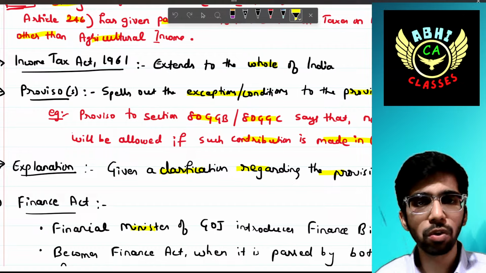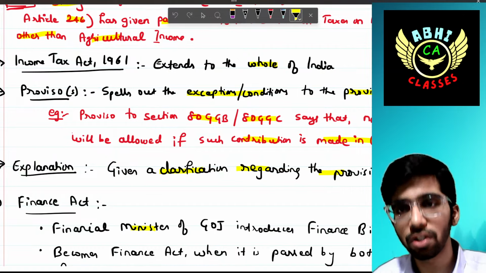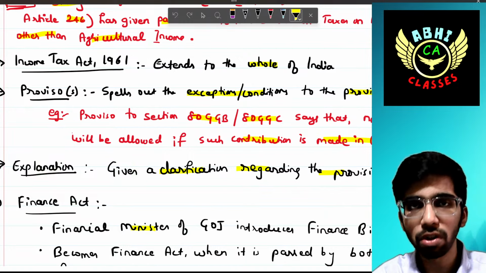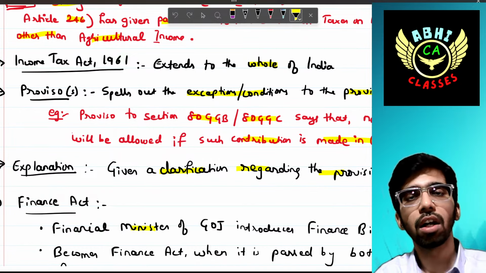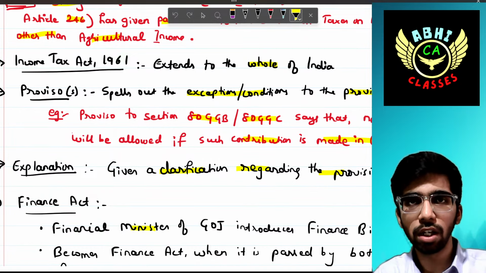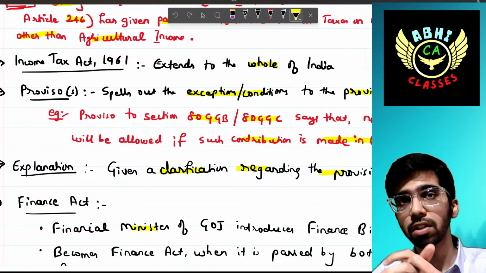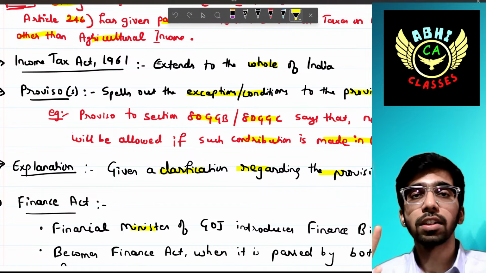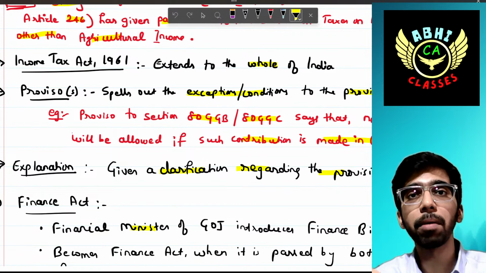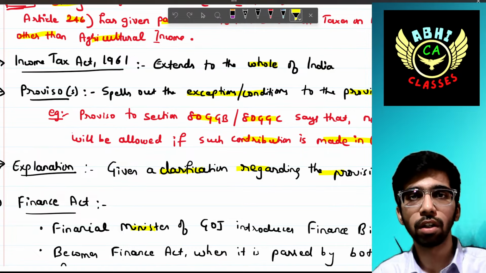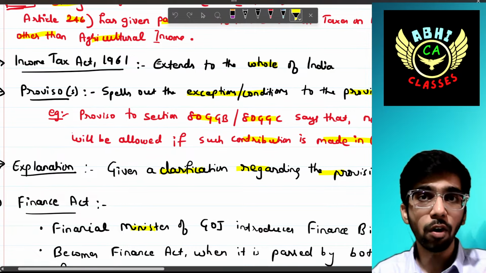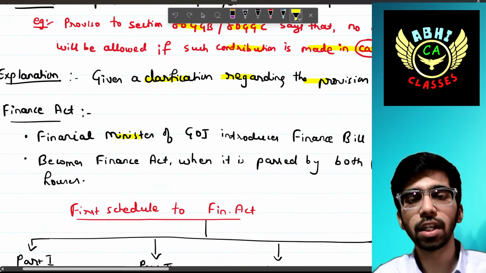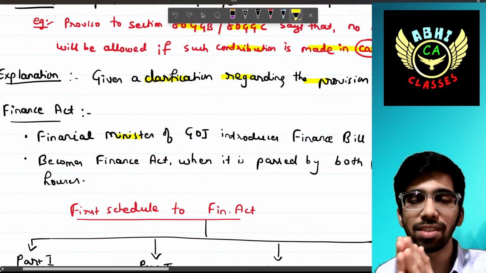Okay. Next, proviso. Proviso means exceptions and conditions to the provisions contained. For example, some of the sections say these are the provisions to be followed. Proviso means this is an exception. For example, Section 80GGB, 80GGC says that donations can be given to a political party. But the proviso to that section says that it cannot be made through cash mode. This is a proviso. The provision says you can make it. The proviso says you cannot make it through cash. Simple.